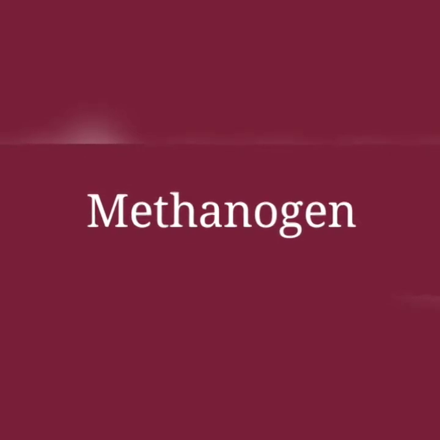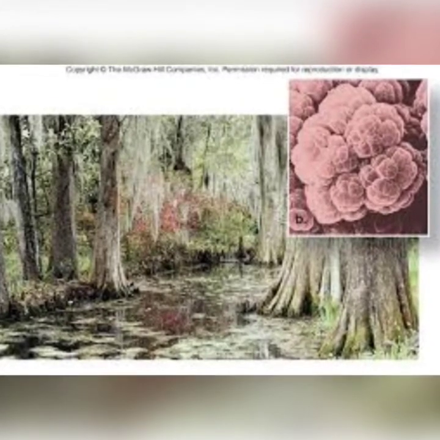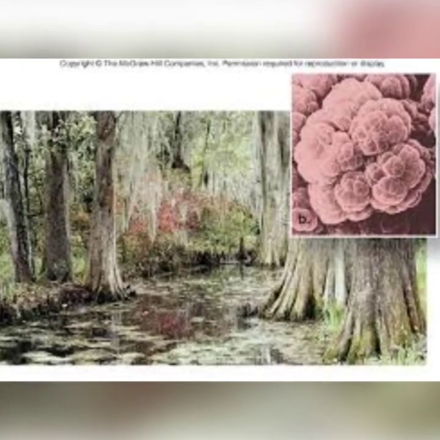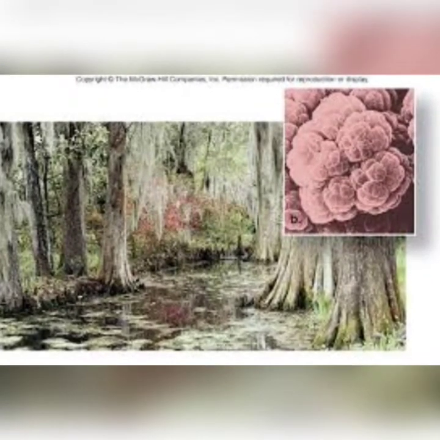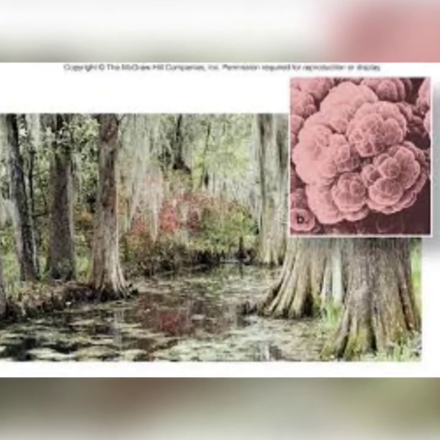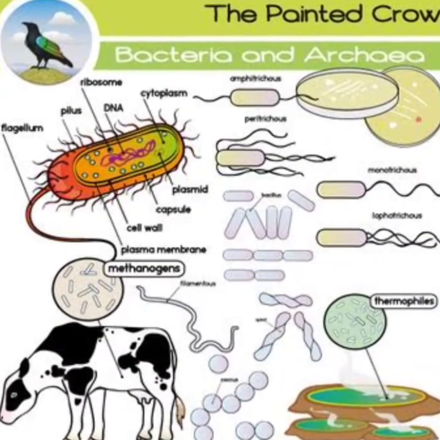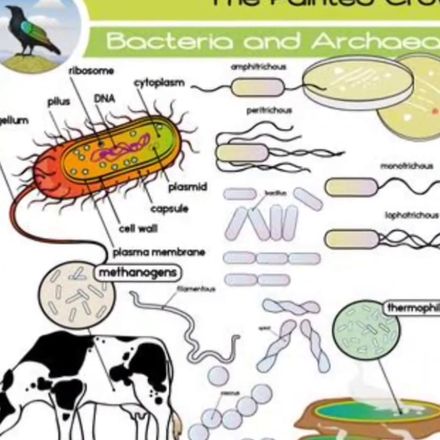First of all, methanogens. The methanogens are found in marshy land and known for the production of methane gas. Hence, methane gas is also known as marsh gas. The methanogens are also found in the rumen of ruminants. The examples are Methanococcus, Methanophilus, etc.